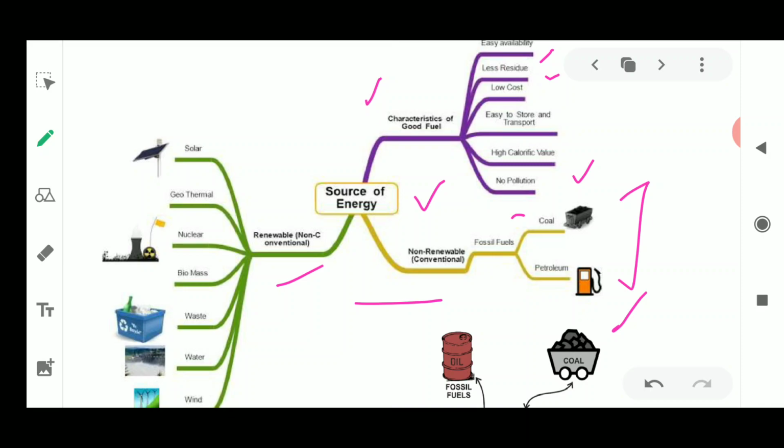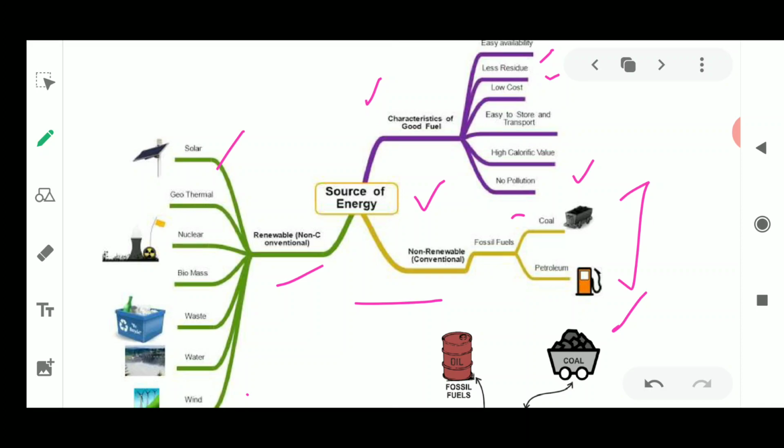Next, the conventional sources are non-renewable, and the non-conventional sources of energy are the renewable sources, meaning they are the alternative sources. Examples are solar energy, geothermal energy, nuclear energy, biomass energy, and waste management. Then water energy, meaning hydroelectricity and how it is generated, and then wind energy.